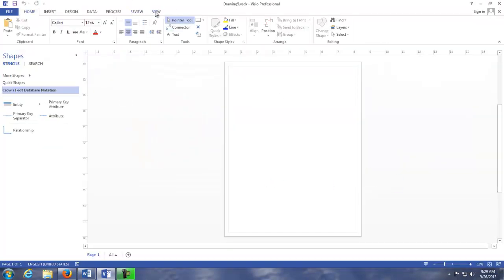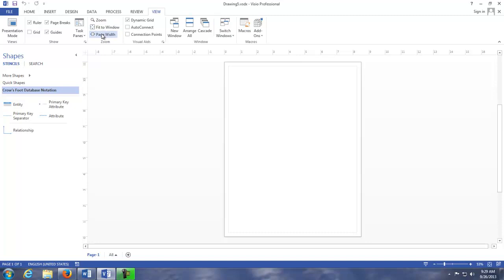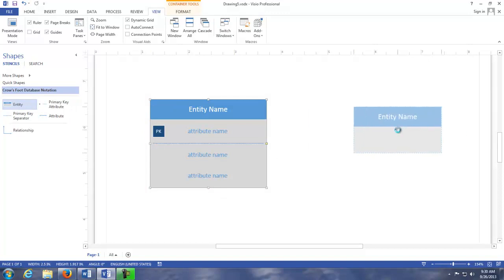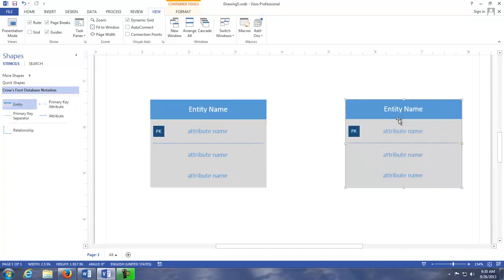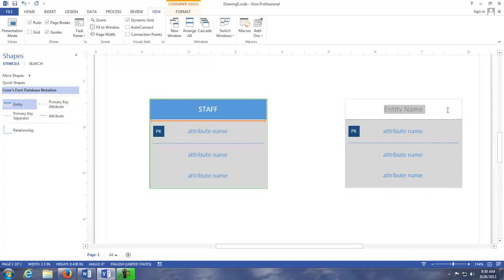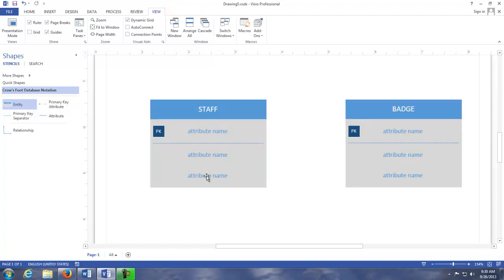I'm going to increase the view here. Now I'm really ready to make the model. I'm going to plop a couple of entities down, and these are going to be the staff and badge entities. I'm going to double click where it says entity name, and I'll make this the staff entity. Then I'll double click here, and this will be the badge entity. Pretty easy. Eventually we're going to have detailed models where we have attributes and we're specifying primary keys, but not right away. For the next few weeks at least, we're just going to deal with entities only, just the entity name.